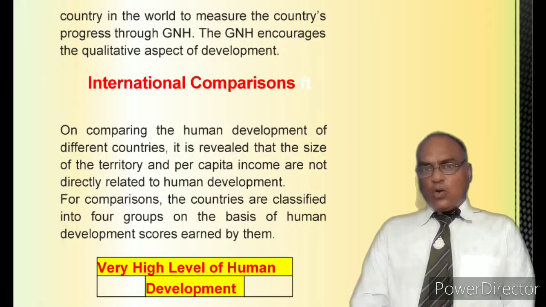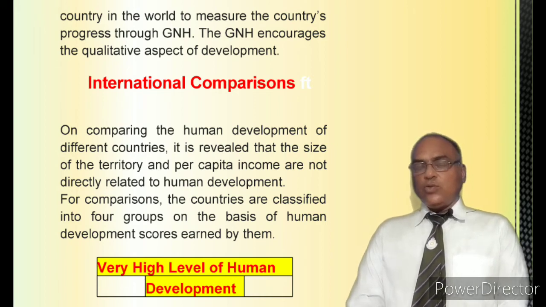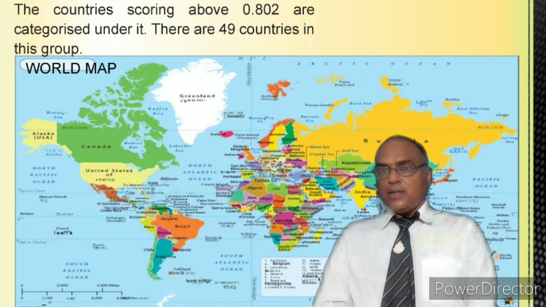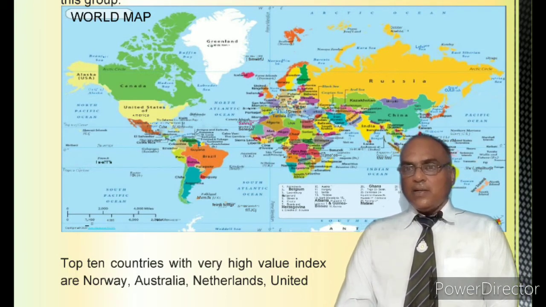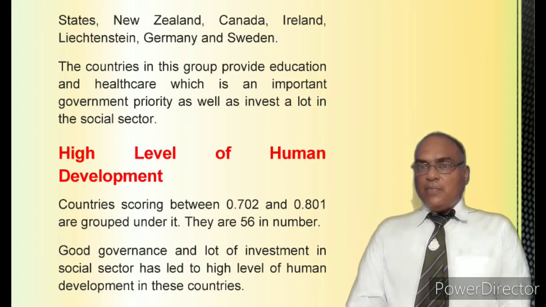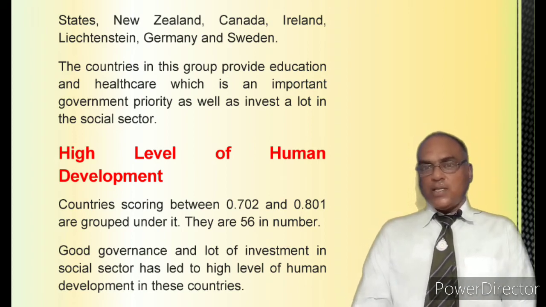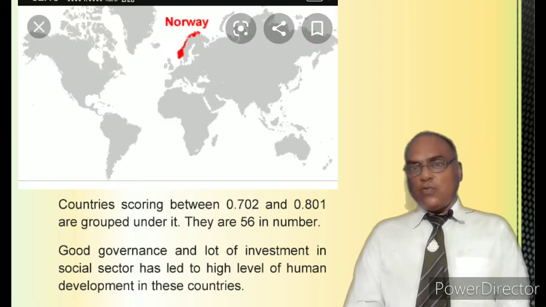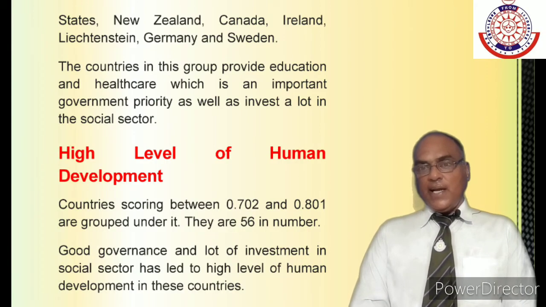So we have some score according to the Human Development Index. तो हम लोग 1 तक का स्कोर देते हैं. तो जो कंट्री अचीव करती है 1 तक, we call it a very high level developed country. So we have mainly 4 divisions in that. Very high level, then high level, then medium level, then low level. अगर किसी कंट्री को हाई लेवल स्टेटस मिला है तो उसका स्कोर कितना होना चाहिए? It is more than 0.802. So at this moment the countries who top the list of the Human Development Index are Norway and Austria. Both are European countries. So their ranking is number 1. They top the list of the Human Development Index.